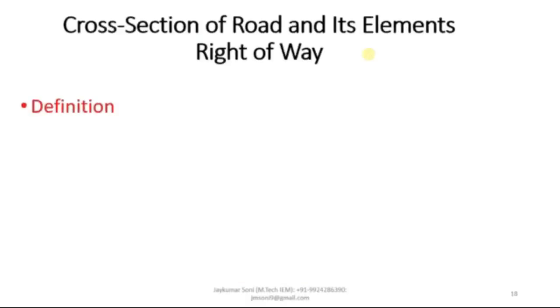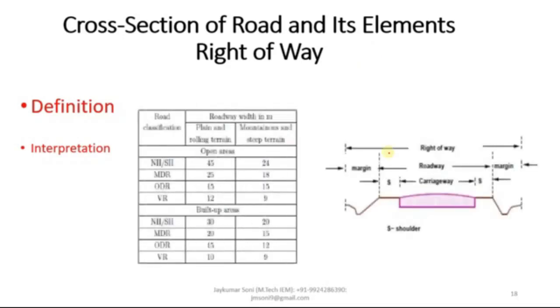Now what is the right of way? How can you understand the concept of right of way? Right of way is the area of land which is required for the road along its alignment. Total land area acquired for construction of road is known as right of way. Total land acquired for the construction of road is from this point to this point.